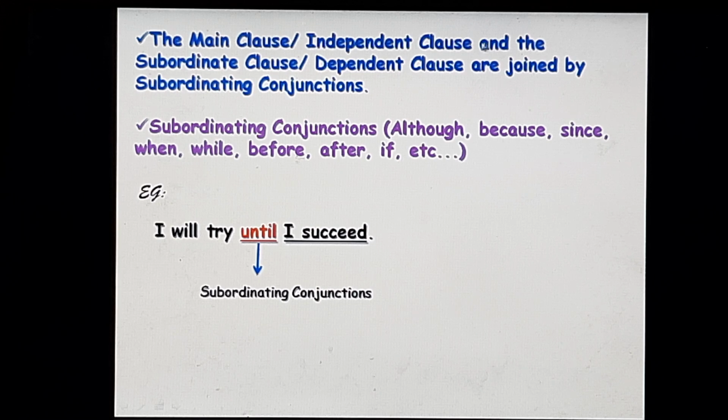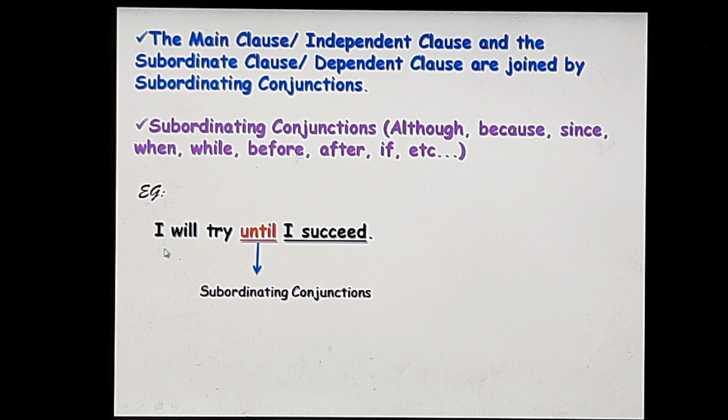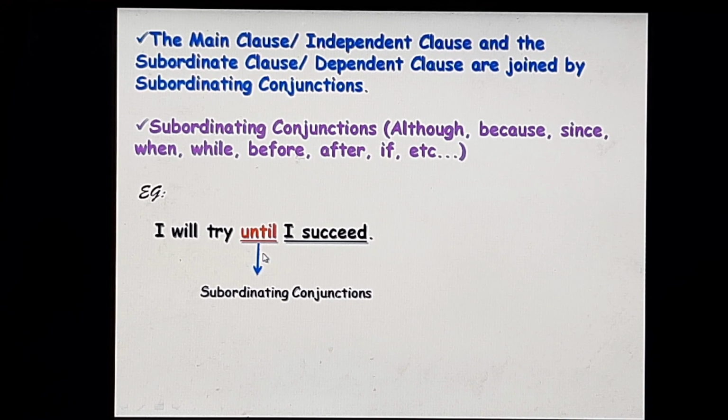The main clause or the independent clause and the subordinate clause or the dependent clause are joined by subordinating conjunctions. The subordinating conjunctions like although, because, since, when, while, before, after, if, etc. Example, I will try until I succeed. Here, I will try is the main clause, until I succeed is the subordinate clause. Both are connected by the subordinating conjunction until.